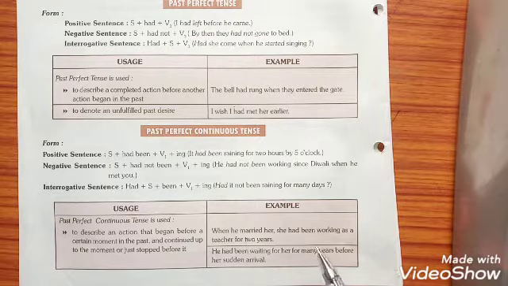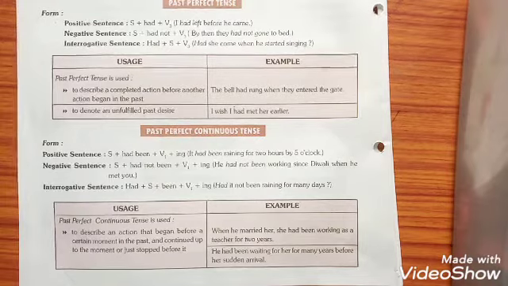When he married her, she had been working as a teacher for 2 years. He had been waiting for her for many years before her sudden arrival. So students, this is all about past tense. I have made all the important rules just before you, and I hope you will go through them, you will use them, and you will have a long session of practice that you have to keep in mind.